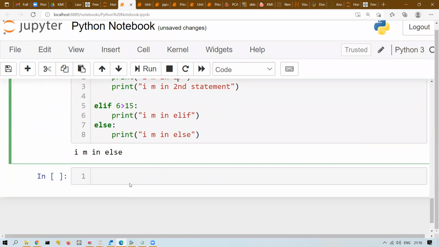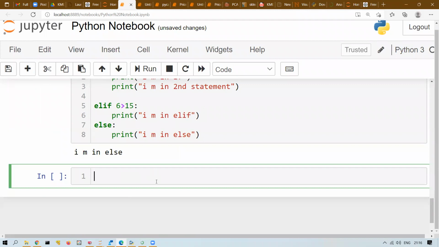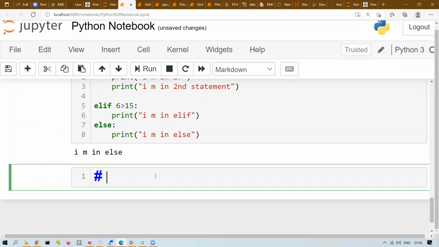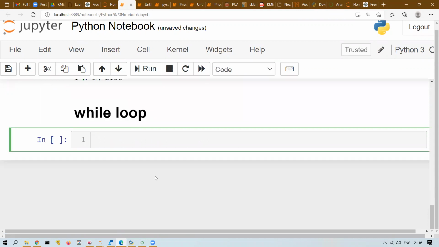So what do you mean by input to keyboard? Right? So sorry, not input to keyboard. We'll be discussing while loop first. So any idea about while loop? Can anybody tell me the logic of while loop if you know? What is a while loop? Any idea about while loop?